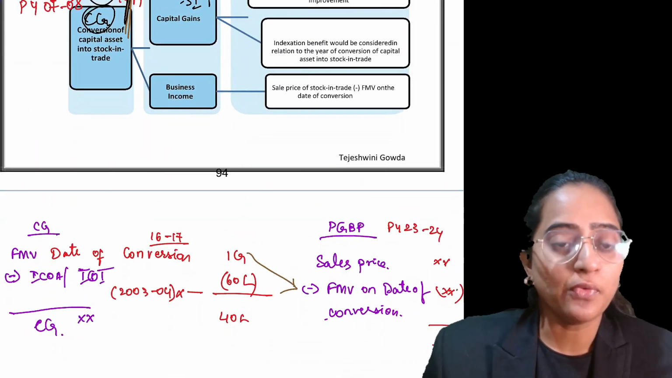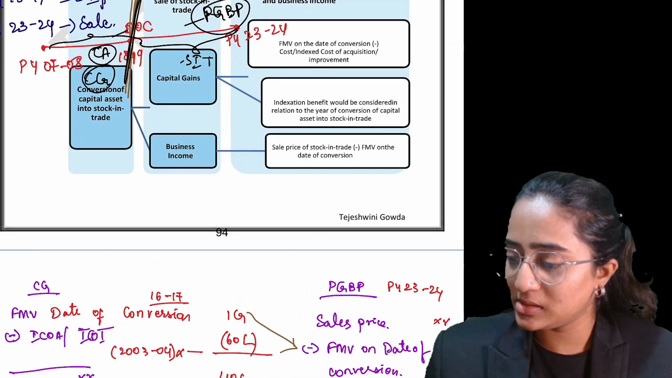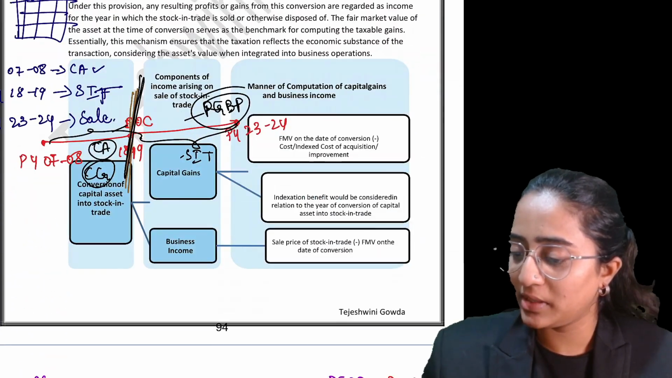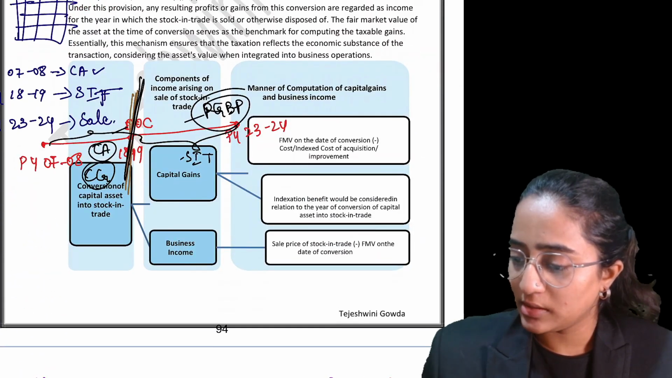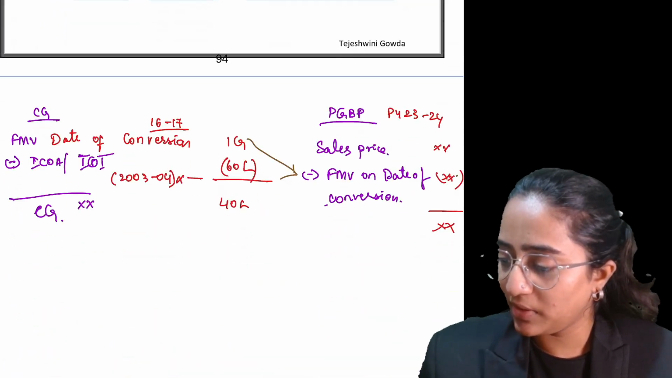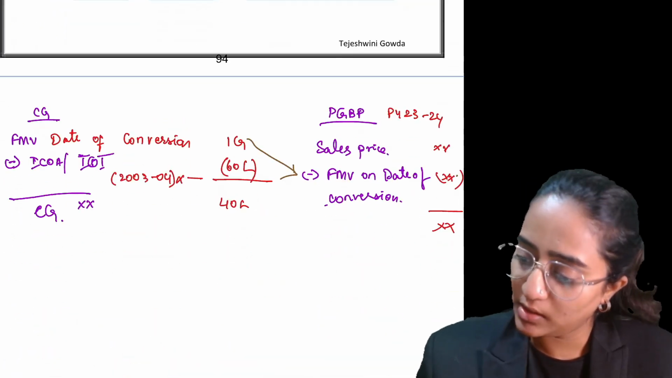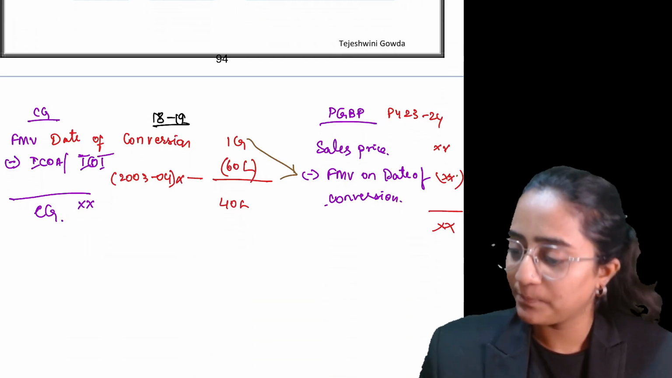Now try to understand what we are going to do with regard to the taxability. First of all, in the year of conversion, I have taken it as 16-17, but we'll take the same year. See here, we have taken 18-19 as the PY. We will consider 18-19 in my example as my PY.